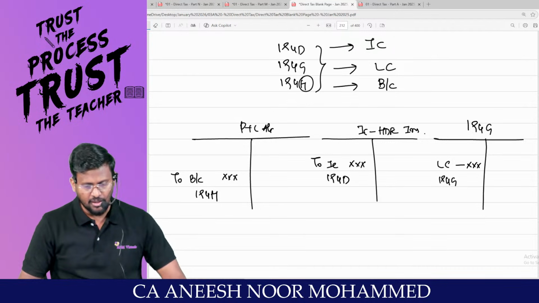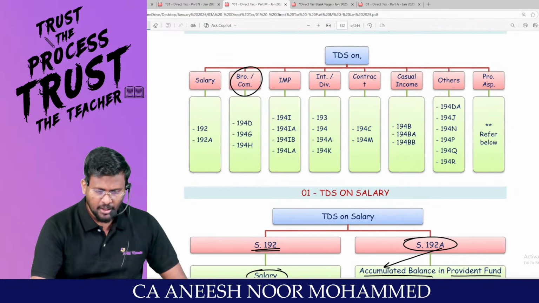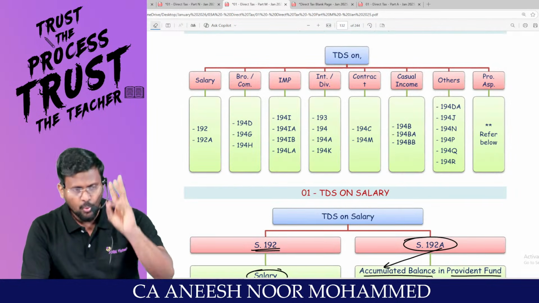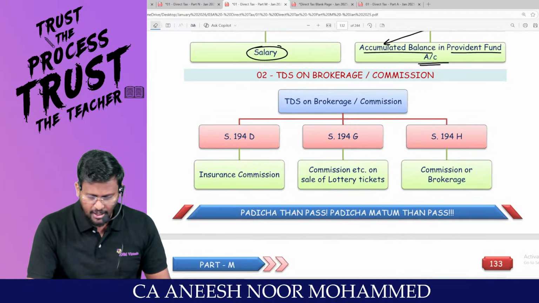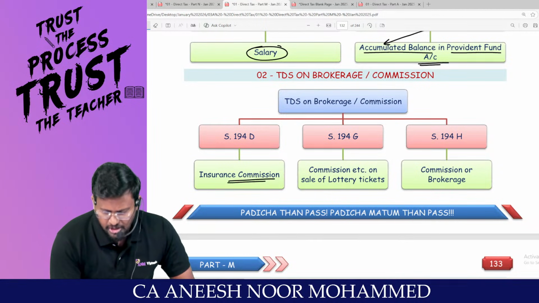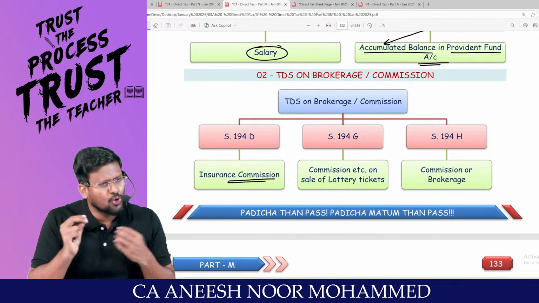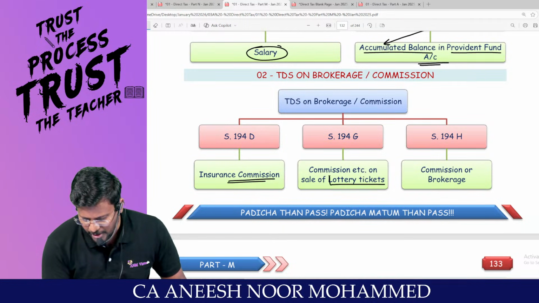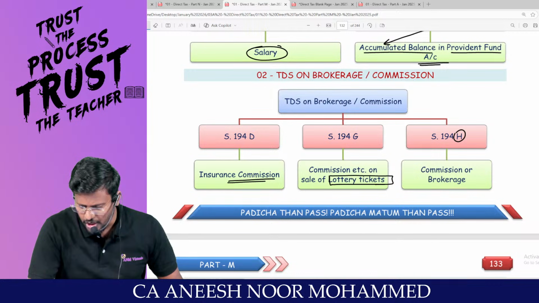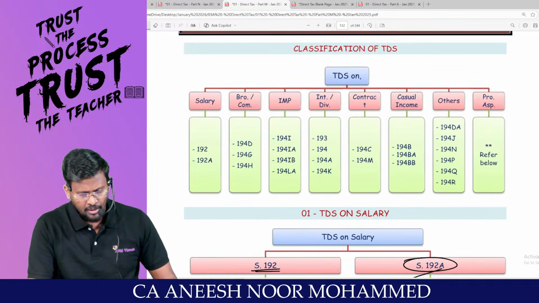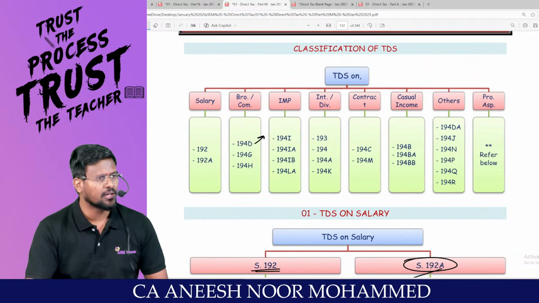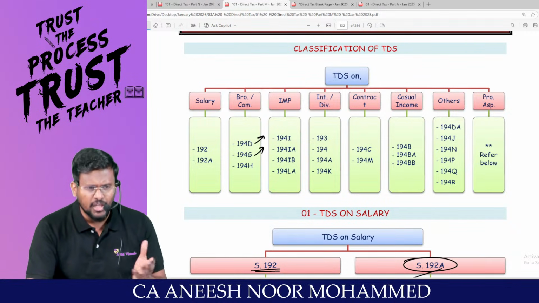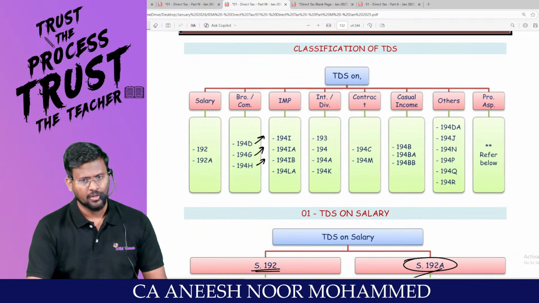Sir, there are three sections which talk about brokerage or commission: 194D, 194G, 194H. 194D is insurance commission, because the insurance people will be wearing good dress. 194G is lottery commission. 194H is brokerage or commission. Are you able to relate with me? What is 192? TDS on salary. What is 192A? Accumulated balance in the provident fund account. What is 194D? Insurance commission. What is 194G? Lottery commission. What is 194H? Brokerage or commission.